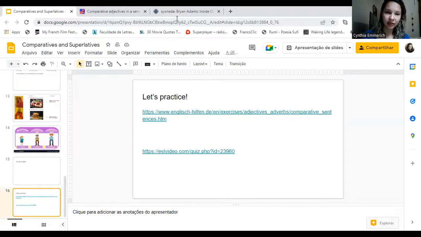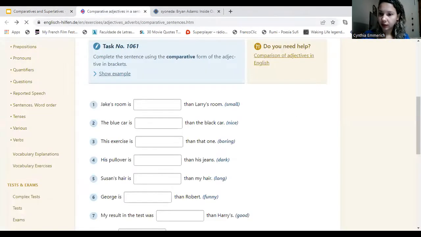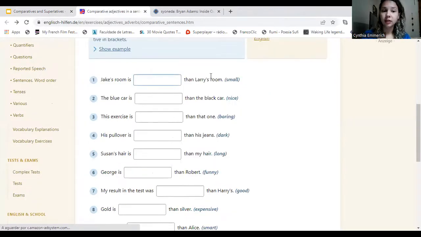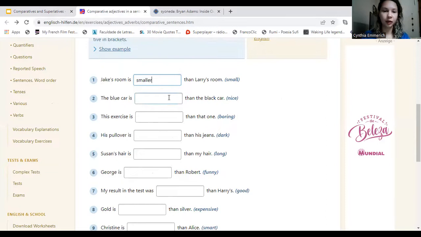All right, so let's have some practice now. Let's go to this website. We can have some practice with this. Help me here, can you please help me? So number one, Jake's room is blank, then Larry's room. So we are comparing two things here. What do we need? Jake's room is smaller than Larry's room. Perfect.